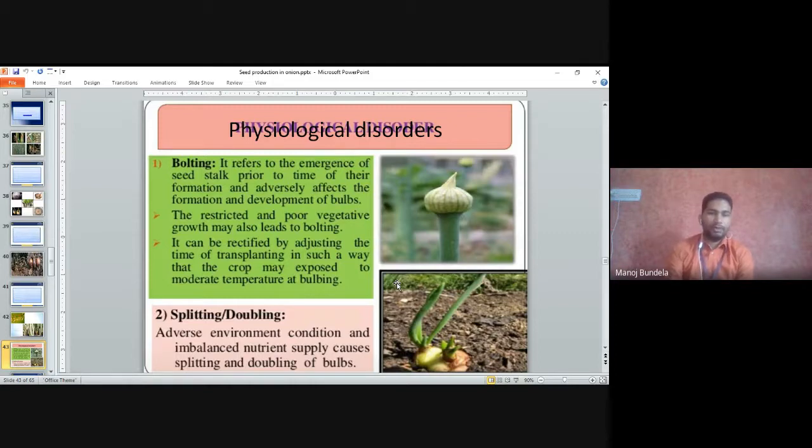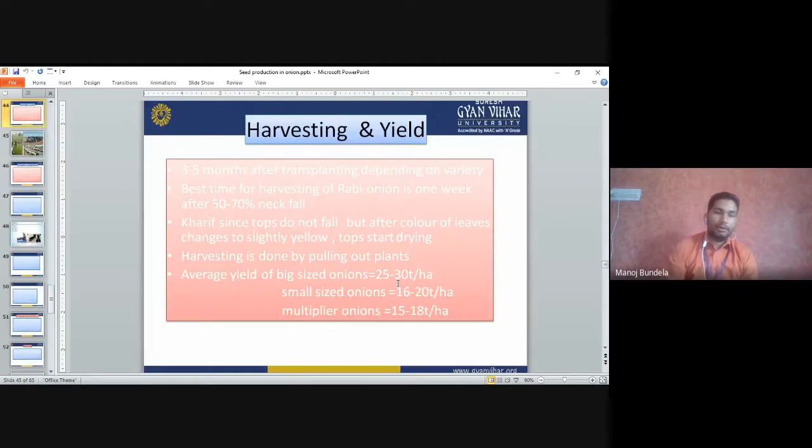Splitting or doubling. In adverse environmental conditions, and if we do not apply the nutrients as a balanced dose, then there is a chance of splitting of onion or doubling of the bulb. When we purchase onions from the market, we can sometimes see two bulbs together. Those two bulbs develop due to adverse environmental conditions.